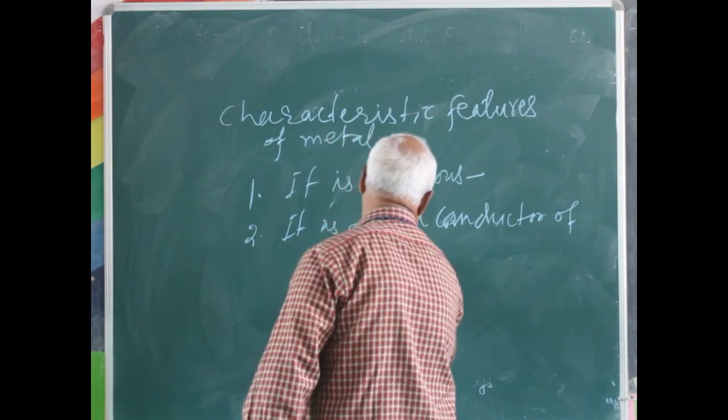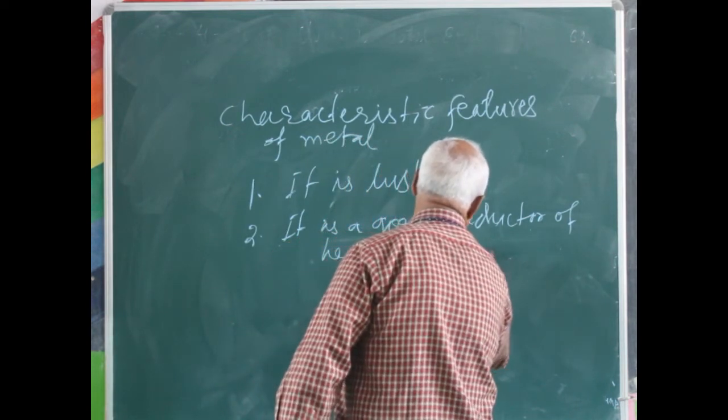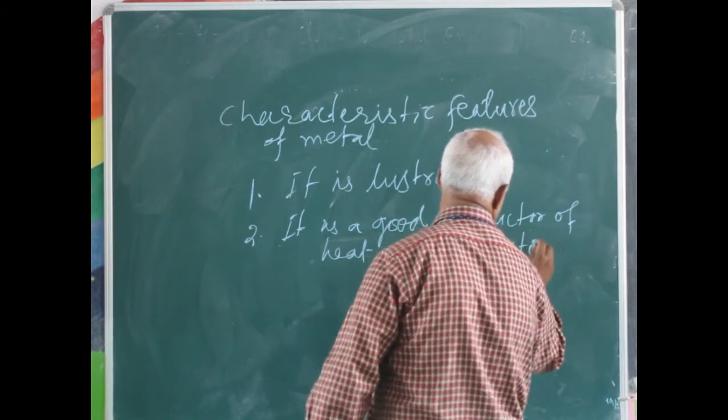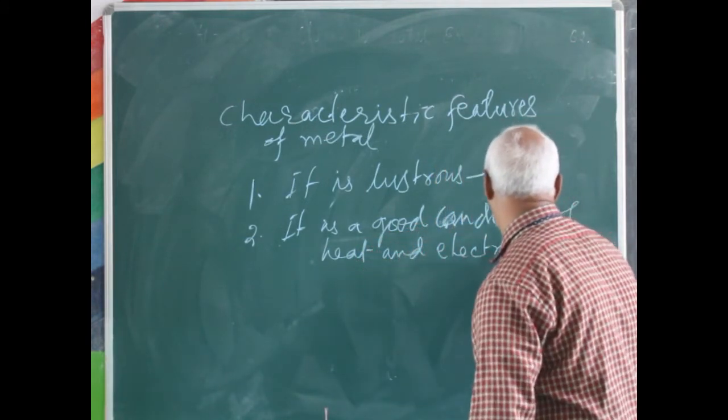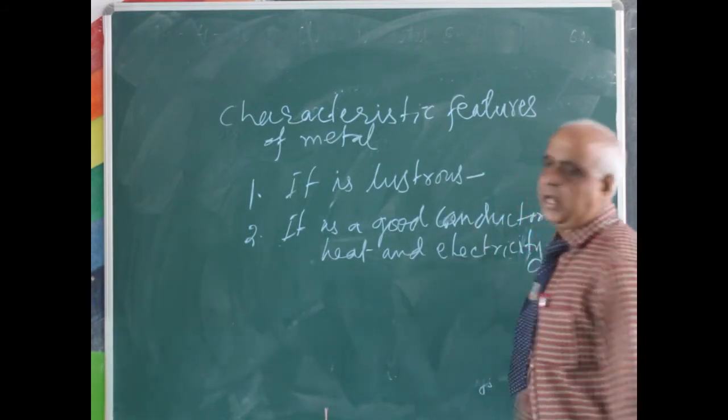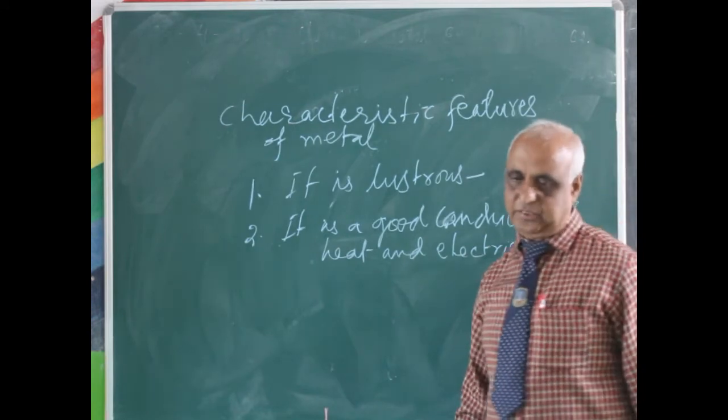That means it carries heat and electricity.